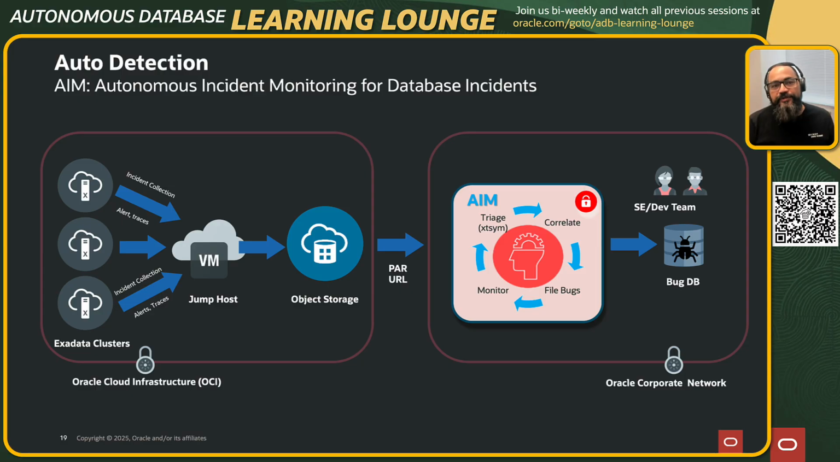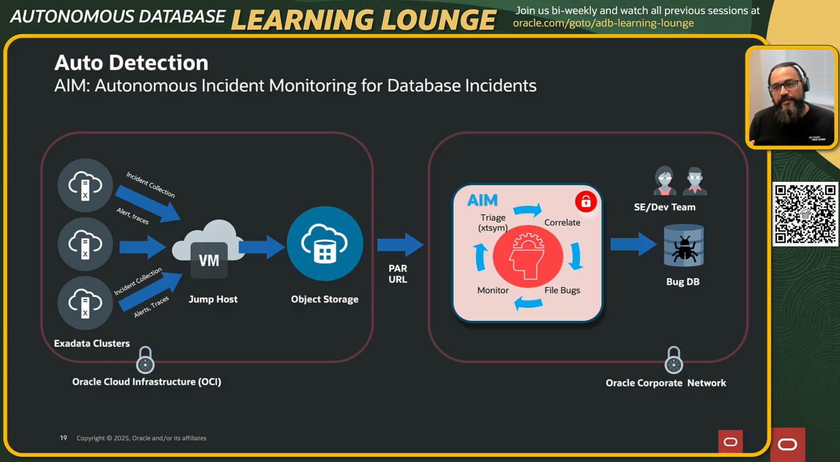Periodically we pull diagnostics from the backend, whatever incidents have happened in these Exadata boxes, into a jump host, which is an intermediary stage. We zip up all the incidents and put them into object store. We put it into the corporate network. That's where the AIM system comes in.